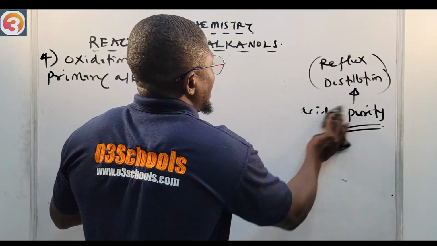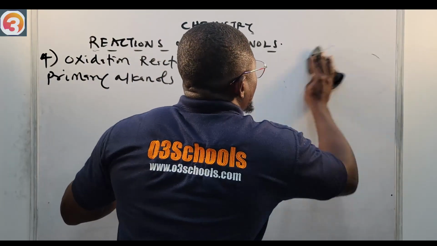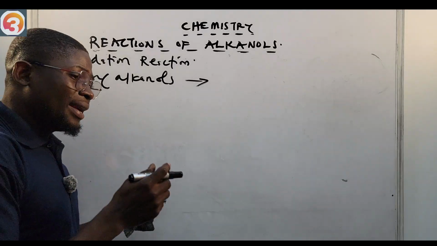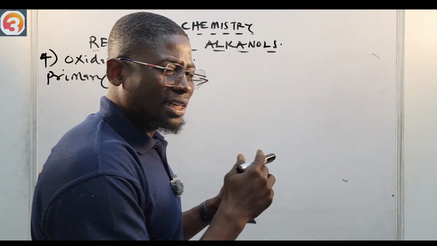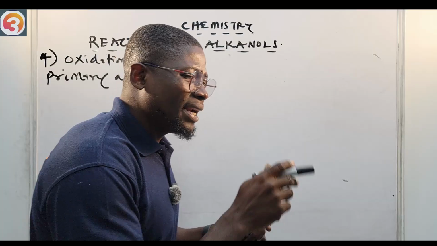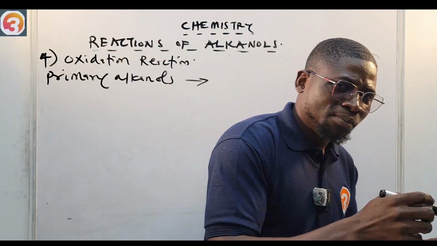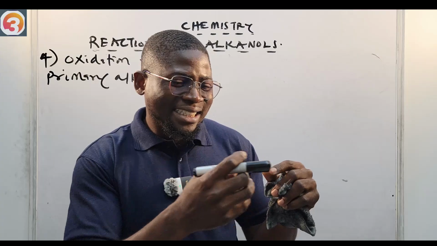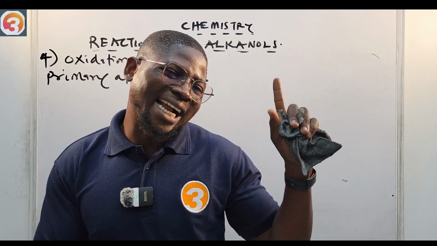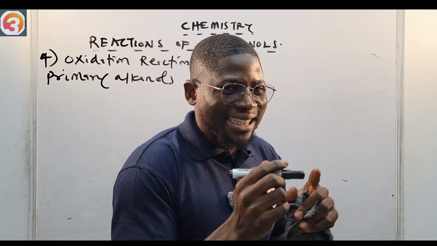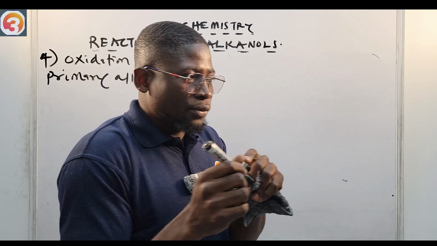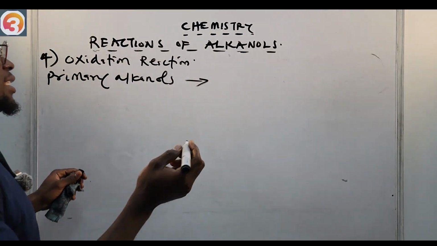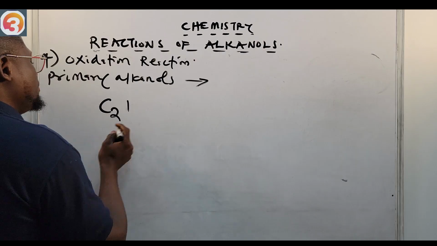So we have primary alkanols here. You know what a primary alkanol is, right? We said from the previous classes, when we did classification of alcohols, that a primary alkanol is an alkanol whereby the carbon bearing the OH group has attached to itself only one alkyl group. One alkyl group is attached to the carbon bearing the OH group. So for primary alkanols, for example, ethanol. Ethanol is a primary alcohol.